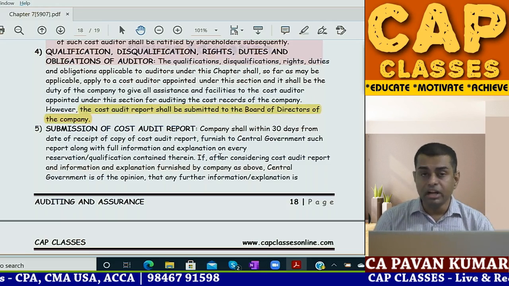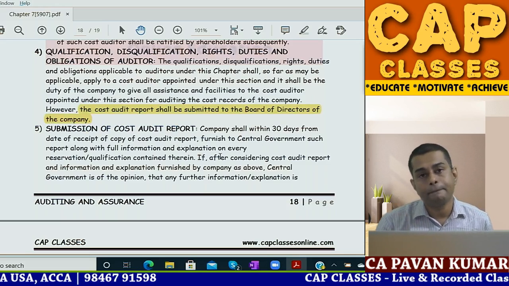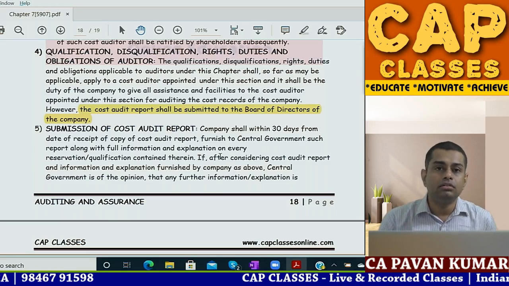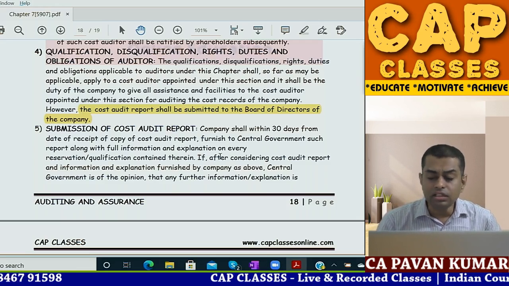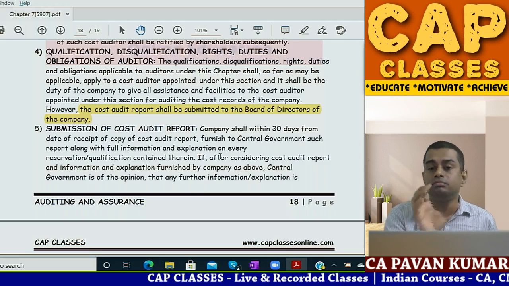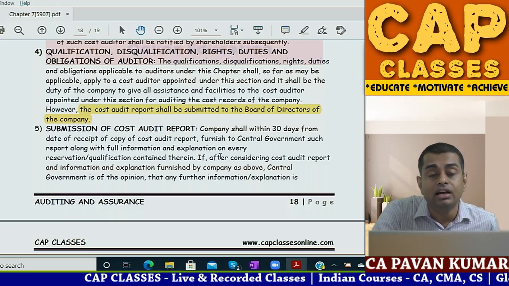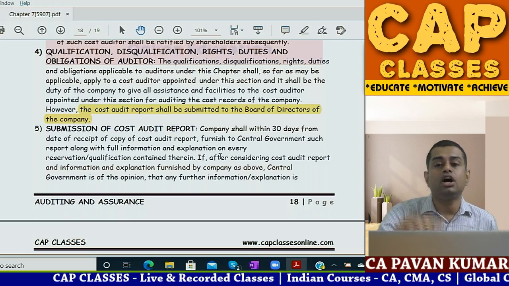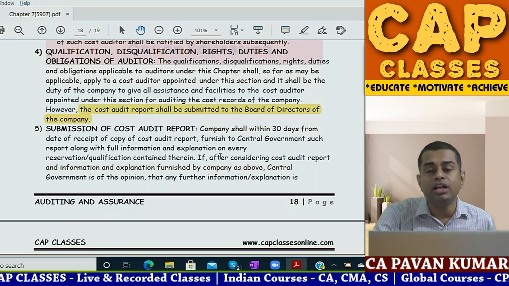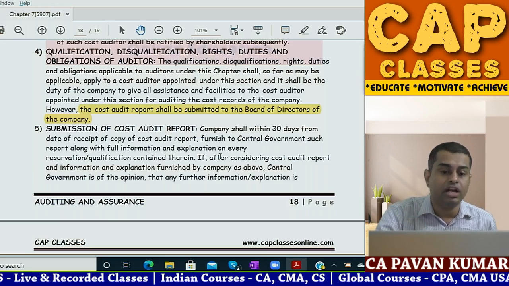Cost audit report normally is not available to shareholders because it will have so many secrets of the production. It will have so much detail about the production process. How can you publish that like a public document? That will be given only to the board of directors. If they want, they can put an extract of that in the annual report, or sometimes the central government may direct the board of directors to publish the cost audit report or parts of it in the annual report. Then it will come into the annual report. But otherwise, cost audit report is not available to members. That is available to the board of directors.